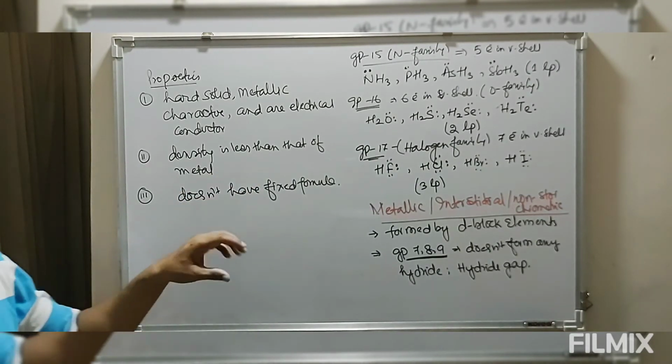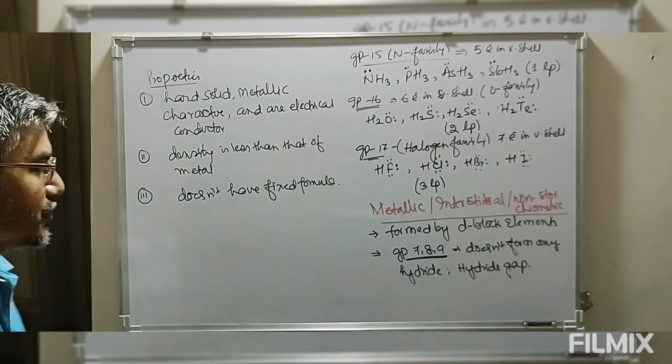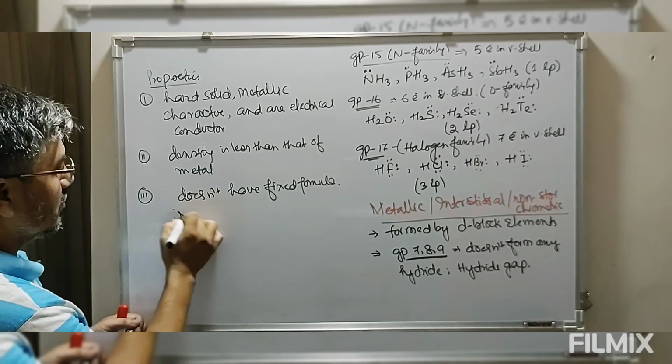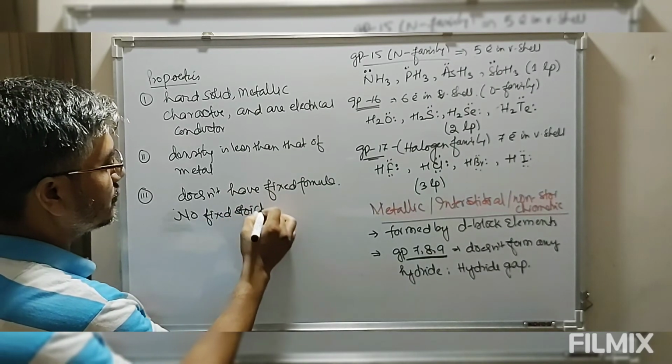Because of the incorporation of hydrogen, this does not have a fixed stoichiometric ratio.